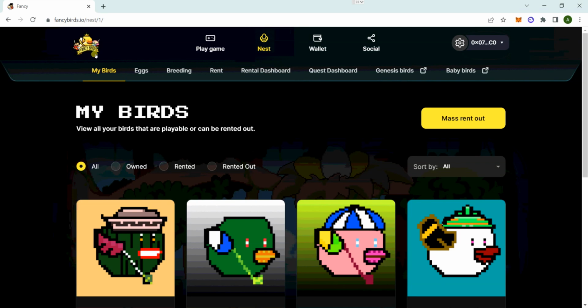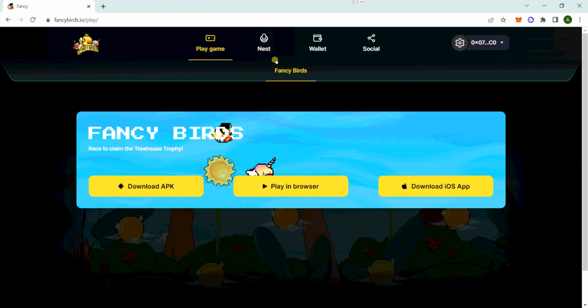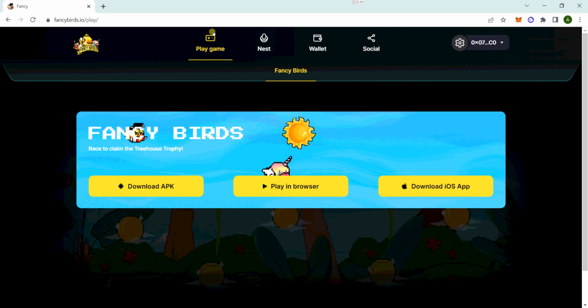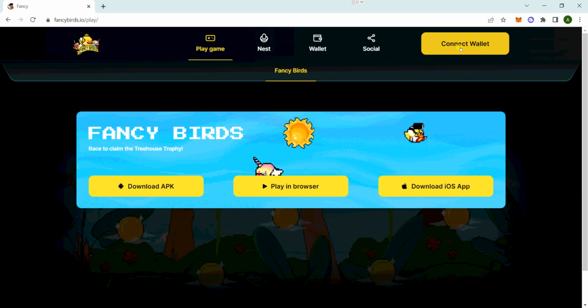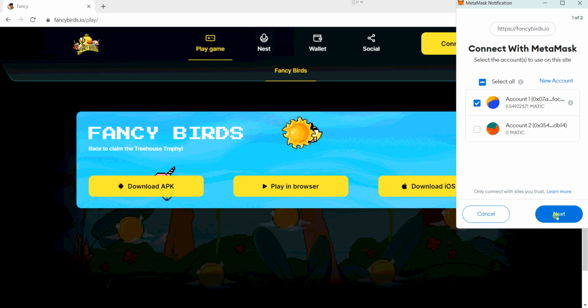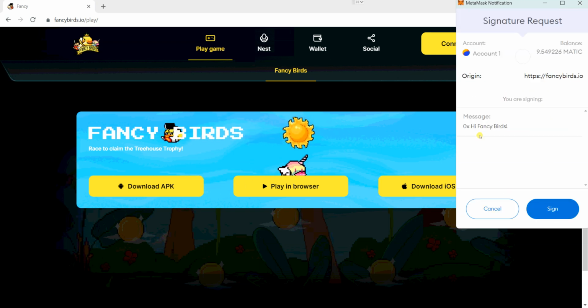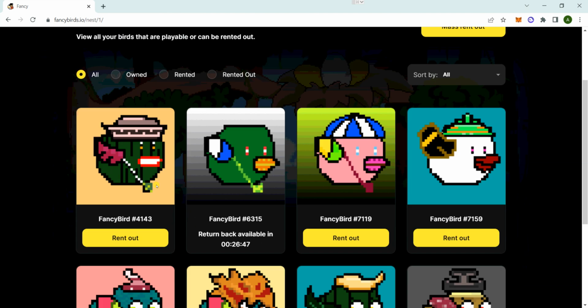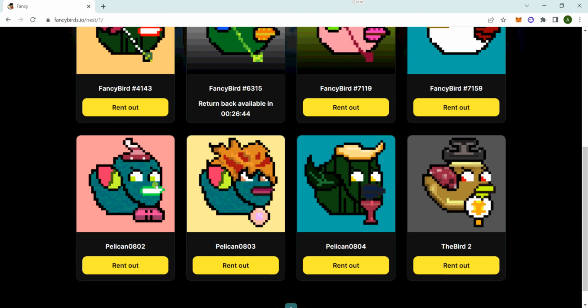Hey, so this is how to do direct rentals for Fancy Birds. First, you want to make sure that you're on the Polygon Matic network and you have some Matic with you. Then go to fancybirds.io. If this is not connected yet, just click on Connect Wallet, connect, and sign.